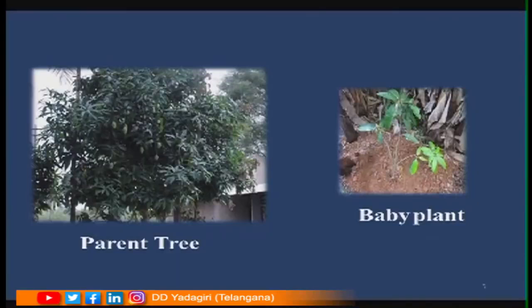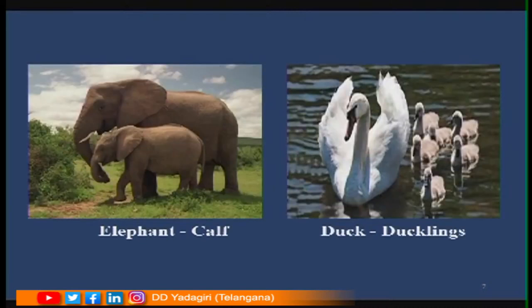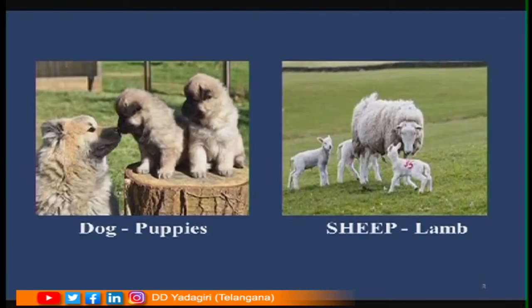Now, you can see here a plant giving rise to a baby plant. Here you can see a mango plant which gives rise to a baby mango plant. Isn't it, children? Now, lions give birth to young ones called cubs. A goat gives young ones called kids. An elephant gives young ones called calves. Ducks give their young ones called ducklings.